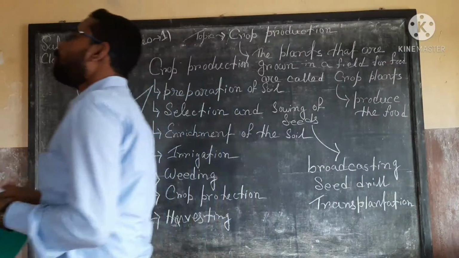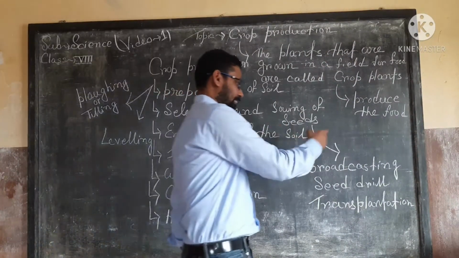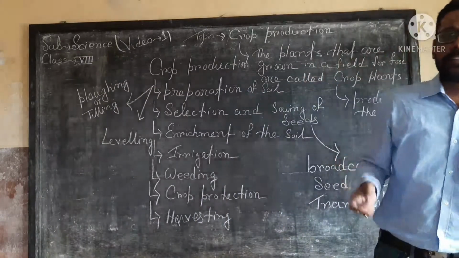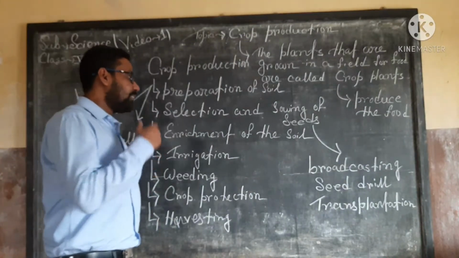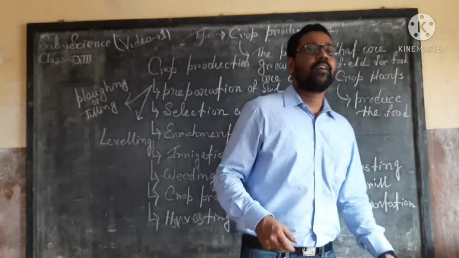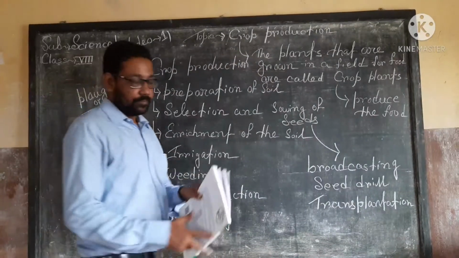So the sowing of the seeds involves these three methods. The first one is broadcasting, that is the manual method. The second one is the sowing of the seed using the seed drilling device, and the third one is transplantation. Okay?